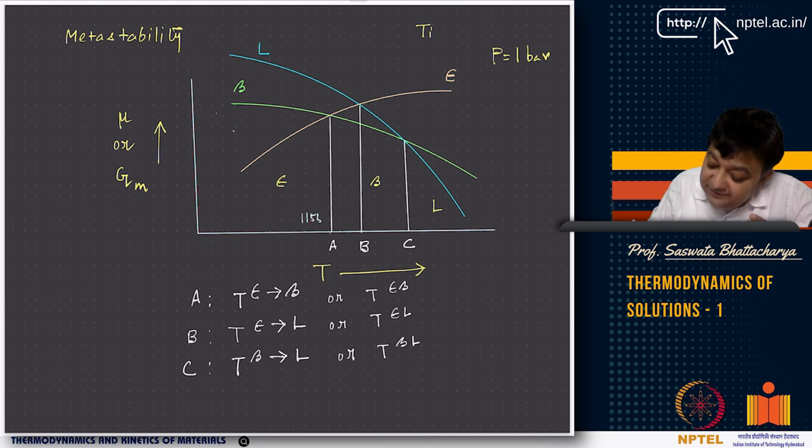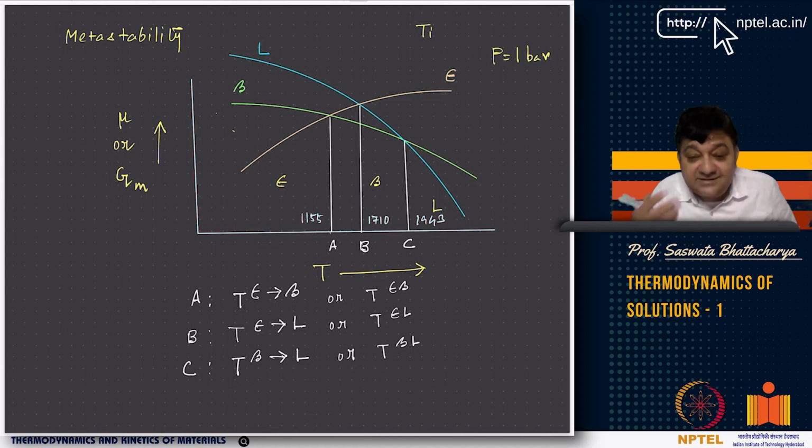And this is 1943, and this we found out to be 1710. Basically, if you do this with any CALPHAD database, later I will show you that even with CALPHAD databases you will get very close to this temperature when you are looking at this metastable epsilon to liquid transformation. Remember, the metastable epsilon to liquid transformation can only happen if beta phase somehow does not form in the system.